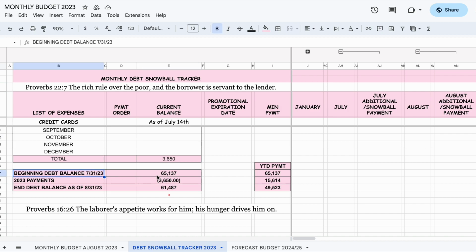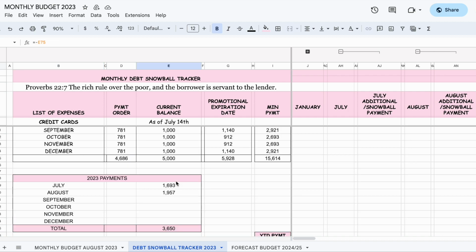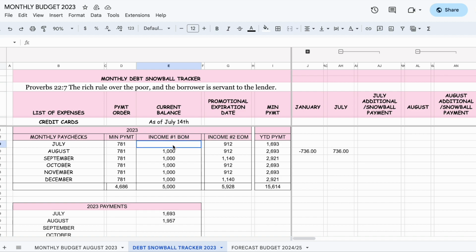Now, here is like a recap, right? So as of July 31st, 2023, we had this balance, right? Actually, this should be as of the 14th, okay? As of the 14th, 2023, 65,137. We made thus far 3650. Let's see if that's true. Thus far, less 736. There you go. 3650.